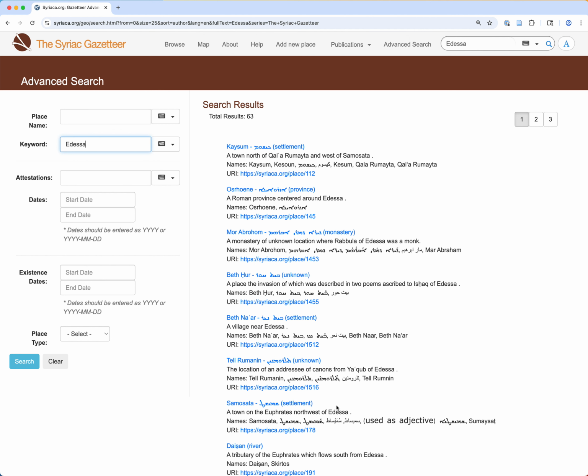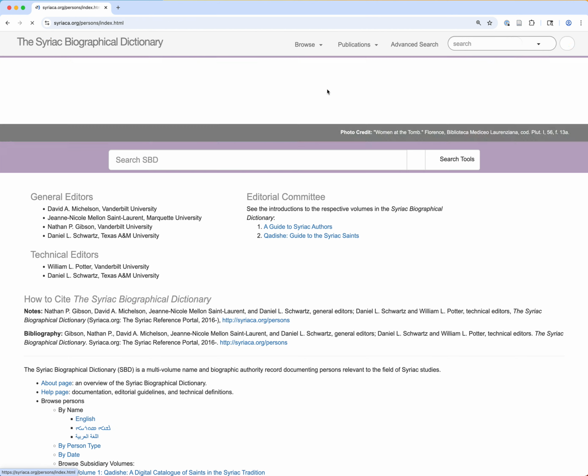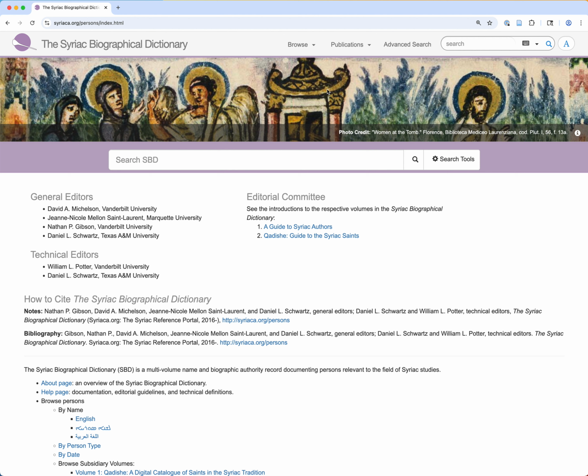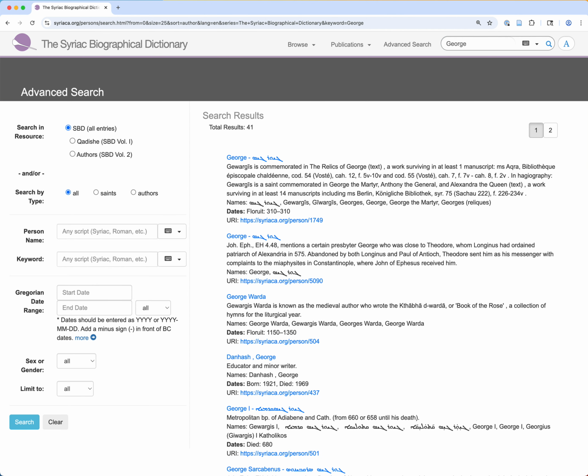These search features are similarly implemented on other Syriaca.org modules. So let's look in the Syriac Biographical Dictionary. Again, there's a basic search box here. It will have the same function as here. We can search, for example, for George. You can see there are 41 results for George.